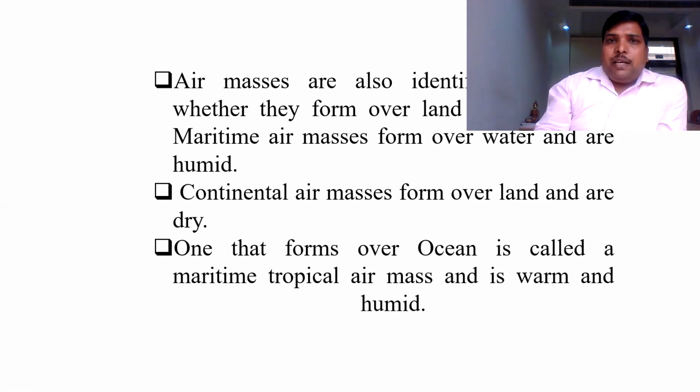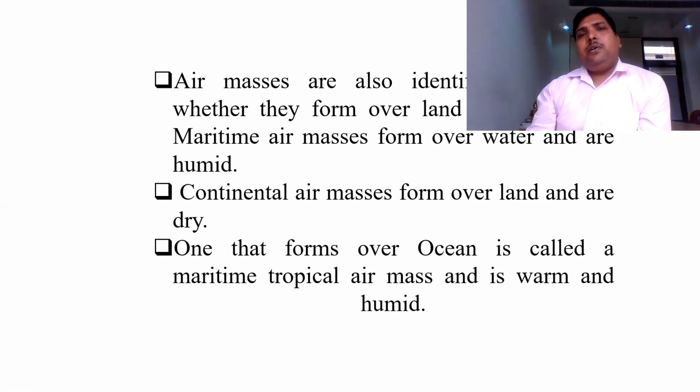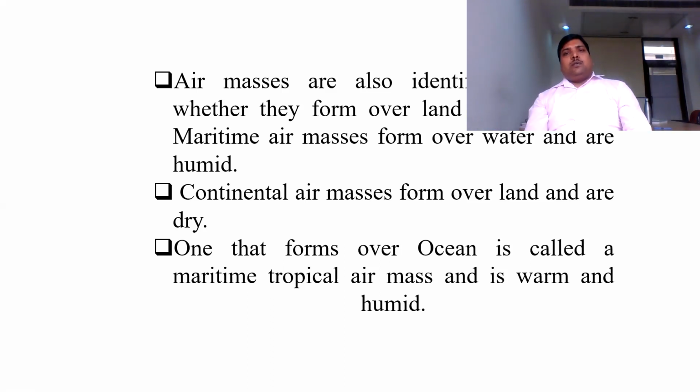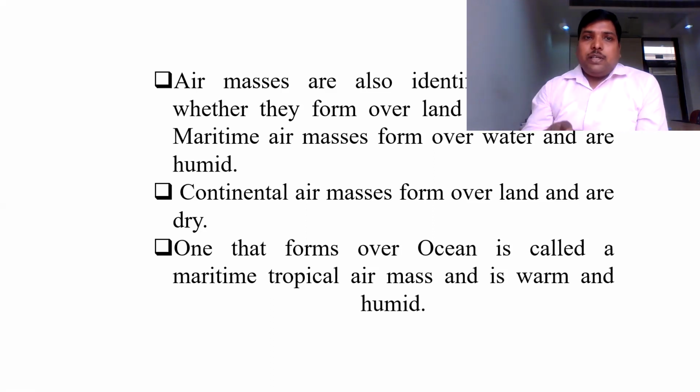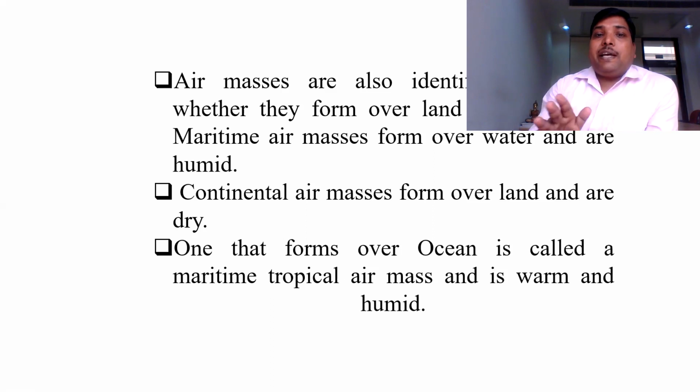Similarly, there is another type of air mass created on the surface of the earth. On our earth surface, water is there and land is there. So the air masses created over water are called maritime air masses, and the air masses formed on a land surface are called continental air masses.